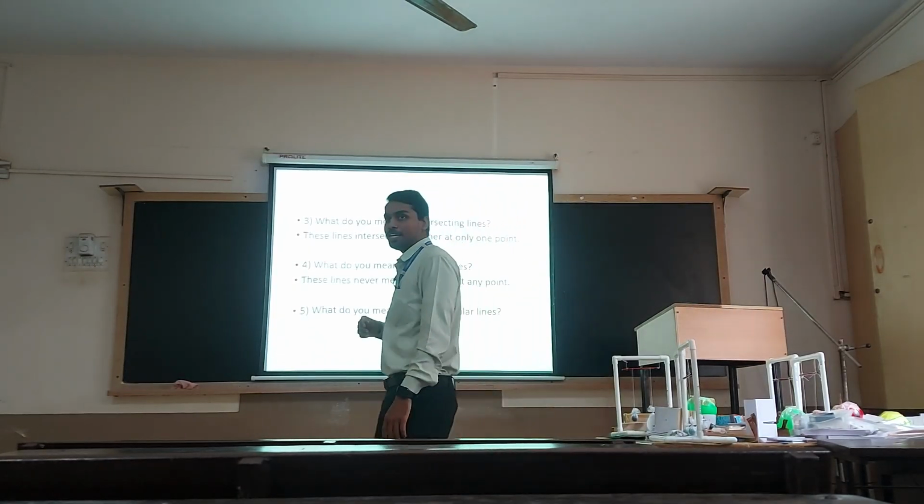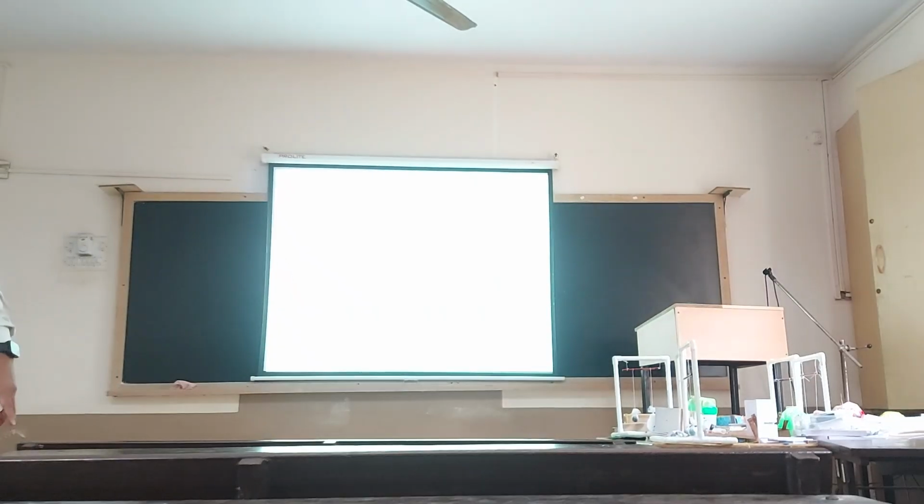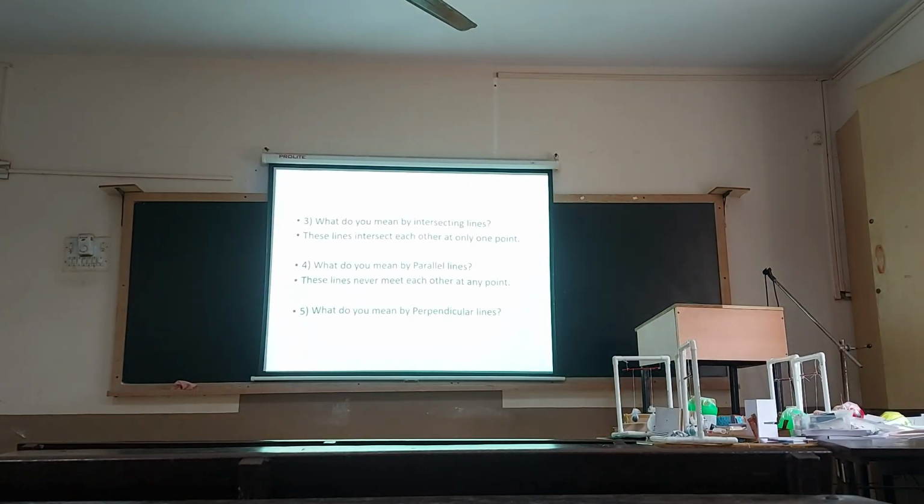What do you mean by perpendicular lines? The lines which are exactly 90 degrees. Yes. The lines which meet each other at exactly 90 degrees are called perpendicular lines. Next.